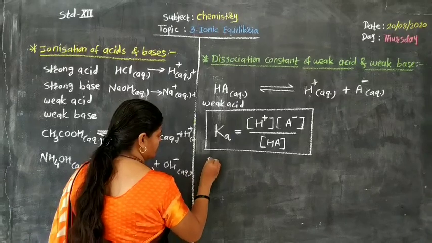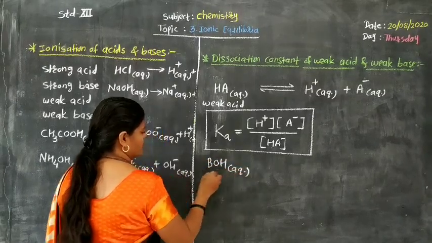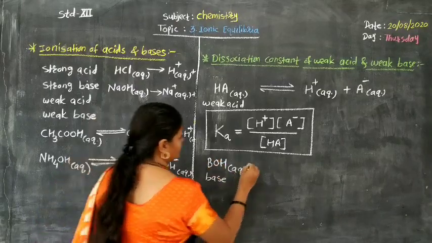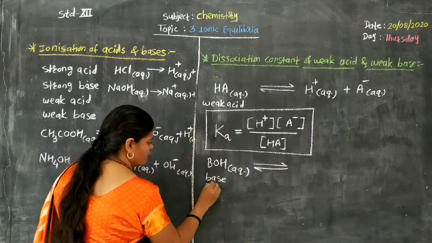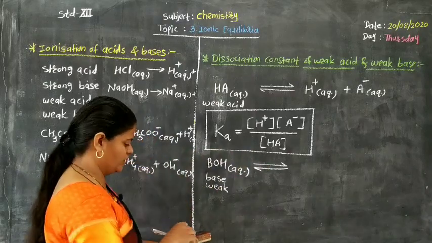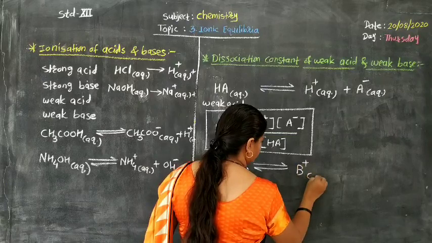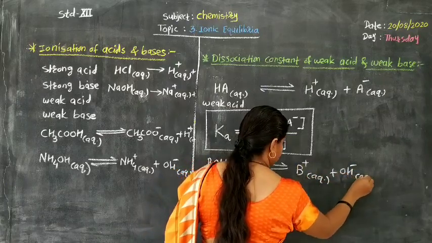Let us consider in general any base in aqueous medium. BOH is any base in aqueous medium which dissociates or ionizes as it is a weak base. Therefore again equilibrium arrow is shown, and this weak base dissociates in the form of B plus aqueous plus OH minus aqueous.